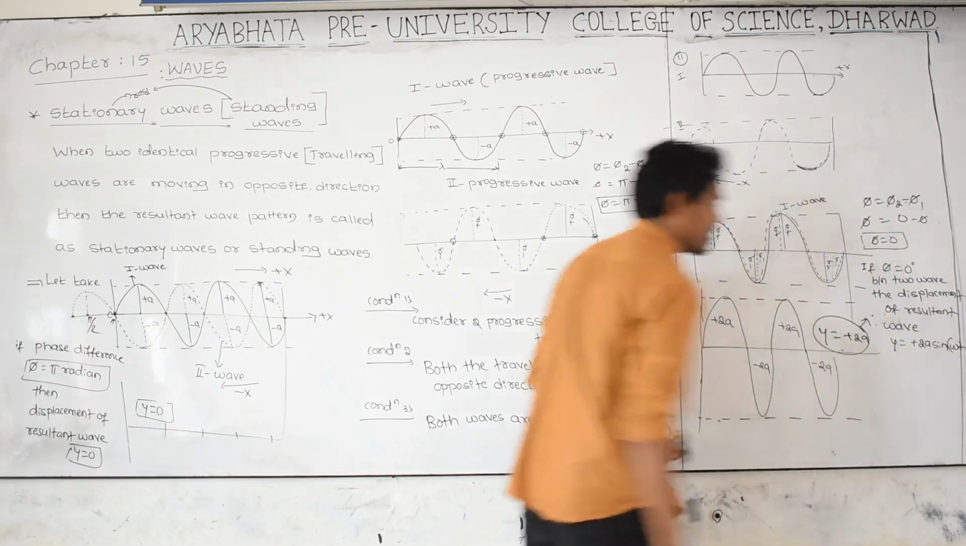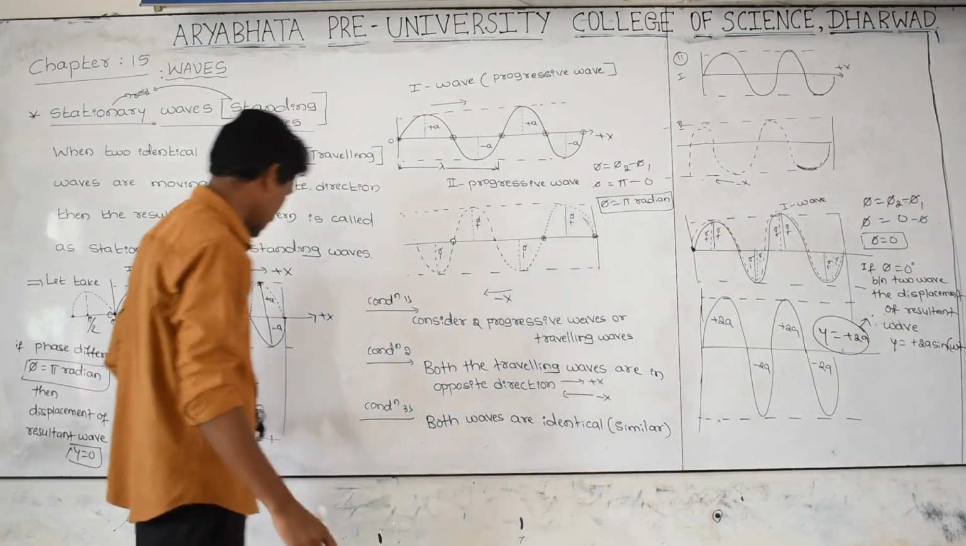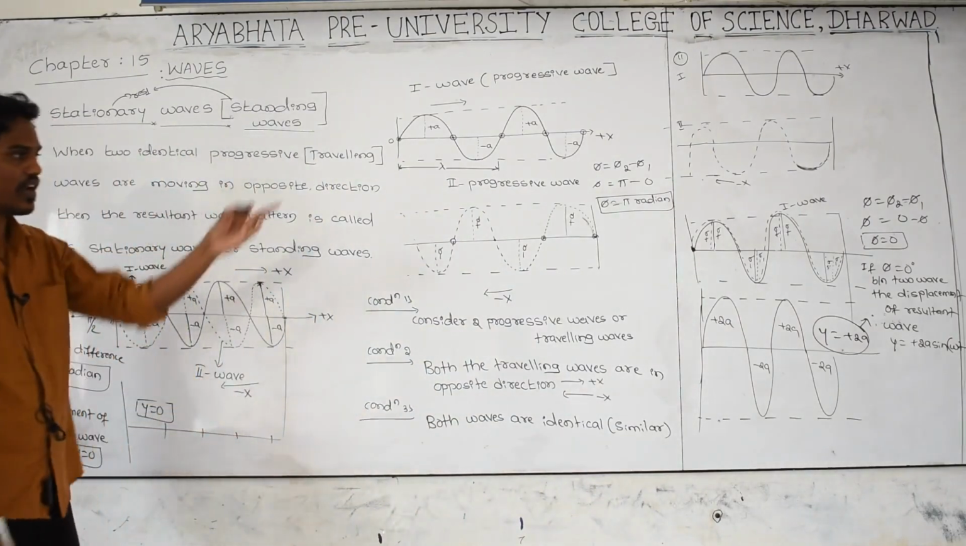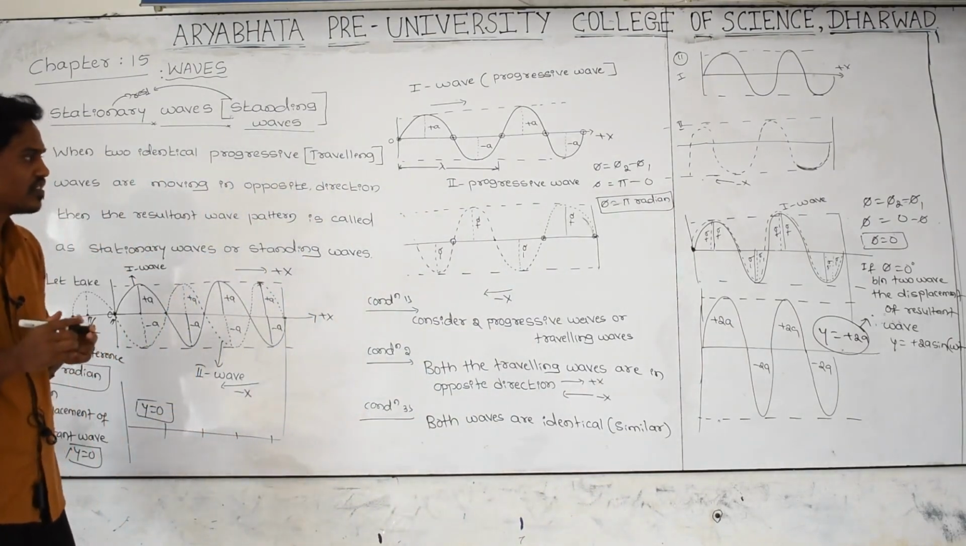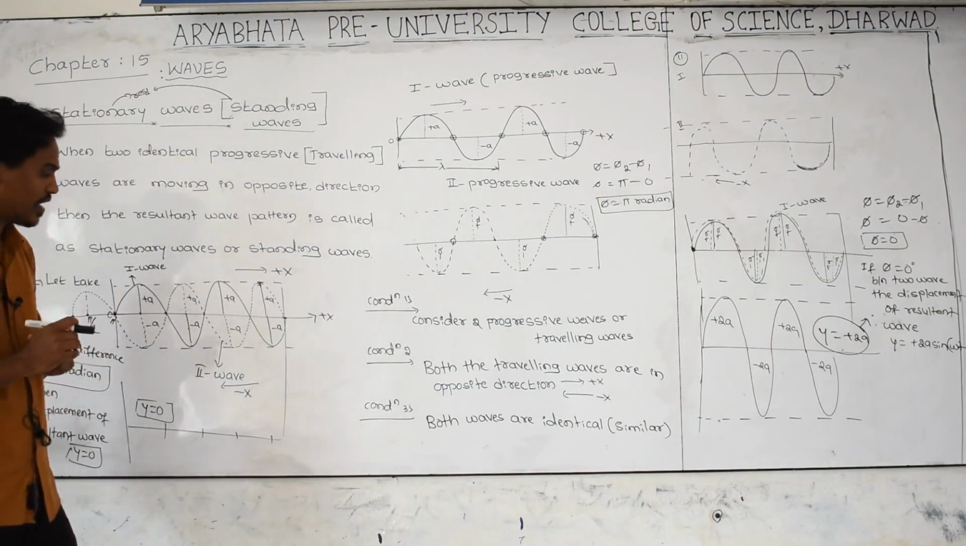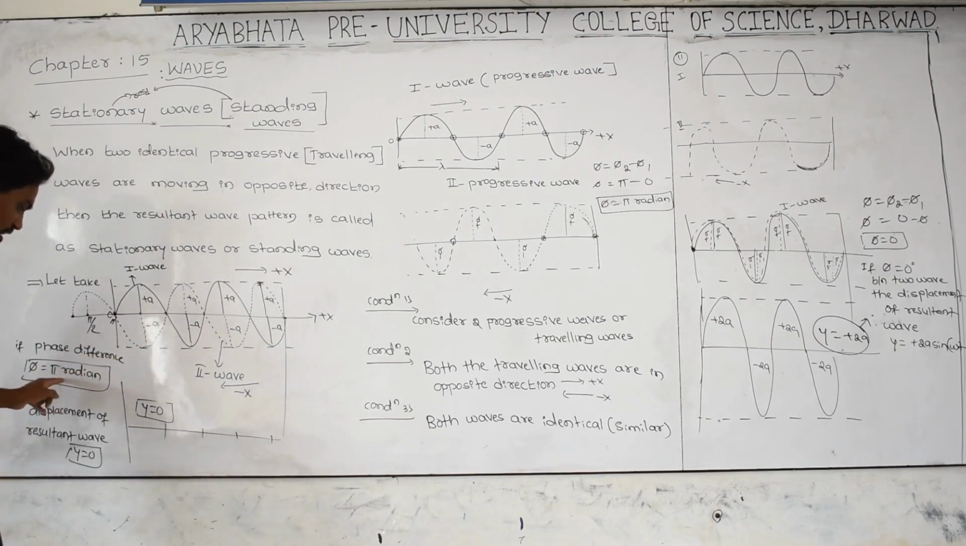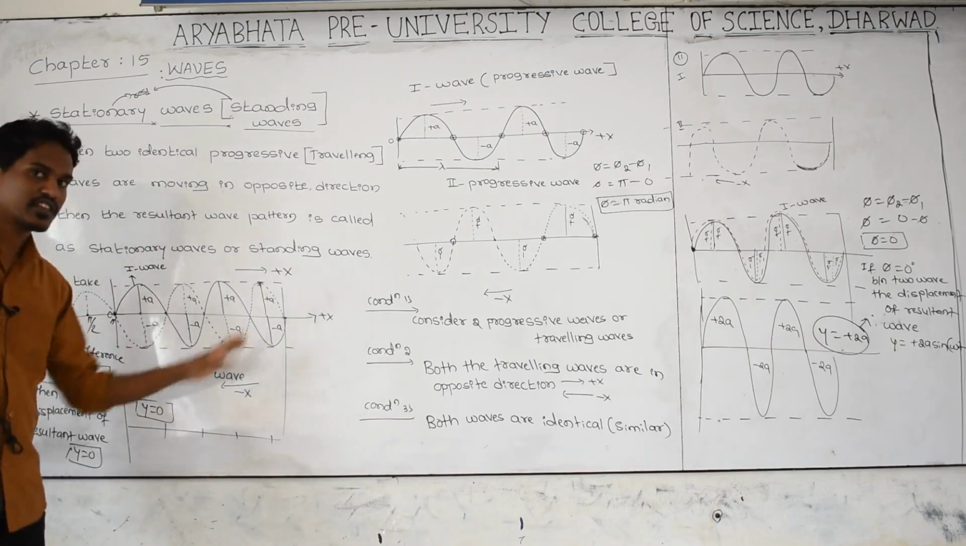In the next class we will study the mathematical representation of the displacement for this condition and that phase difference condition. You please understand what is meant by stationary waves or standing waves. And here, if the phase difference between the first wave and the second wave is pi radian or 180 degrees, then the waves get cancelled with each other.